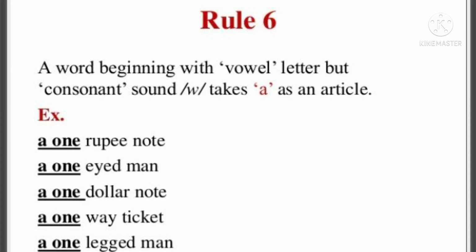And rule number 6: a word beginning with a vowel letter but consonant sounds. We have discussed on the board also. A ₹1 note, a one-eyed man, a $1 note, a one-way ticket, a one-legged man. See? Here, a word beginning with a vowel letter but a consonant sound comes.